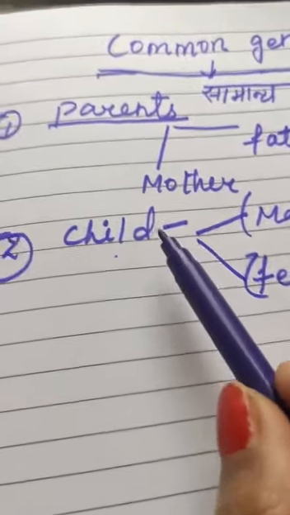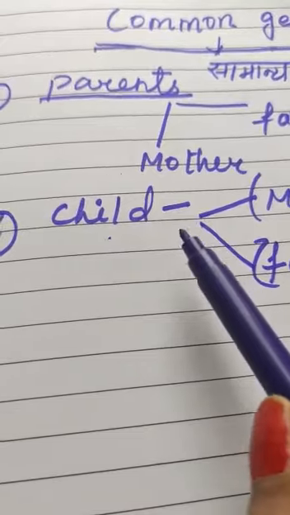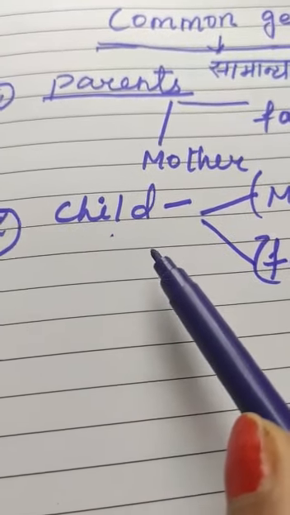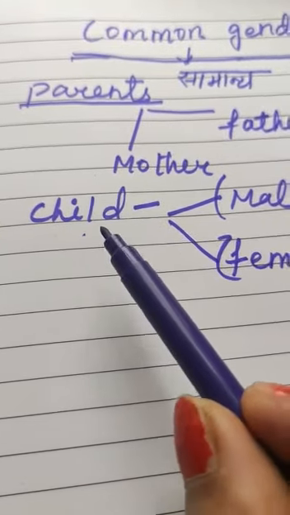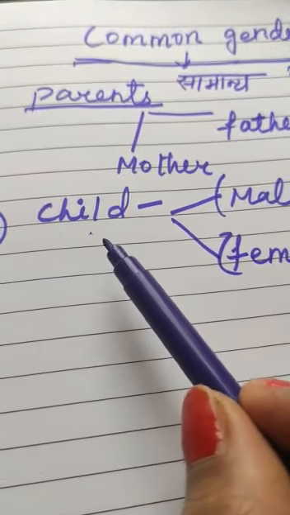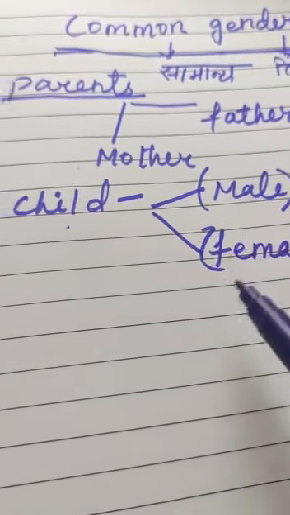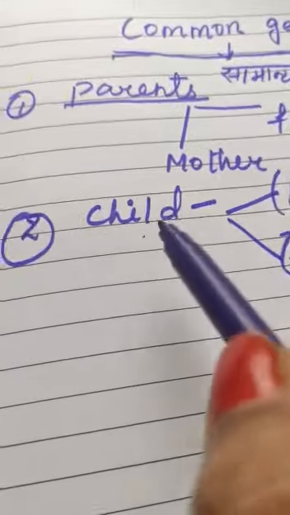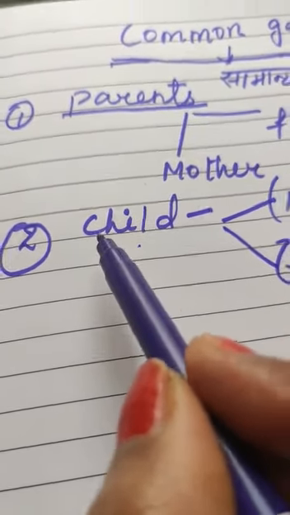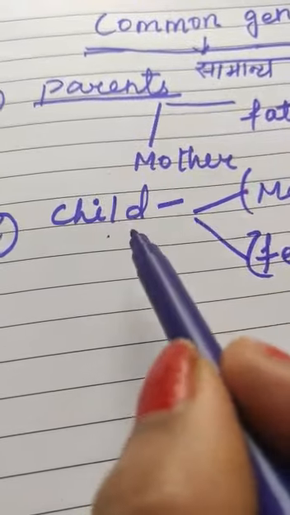Okay. If I say, the child is very cute, can you identify whether the child is male or female? No, never. You cannot identify, because in child, I told you, it includes both male and female, both boy and girl. So the word child comes under the common gender.